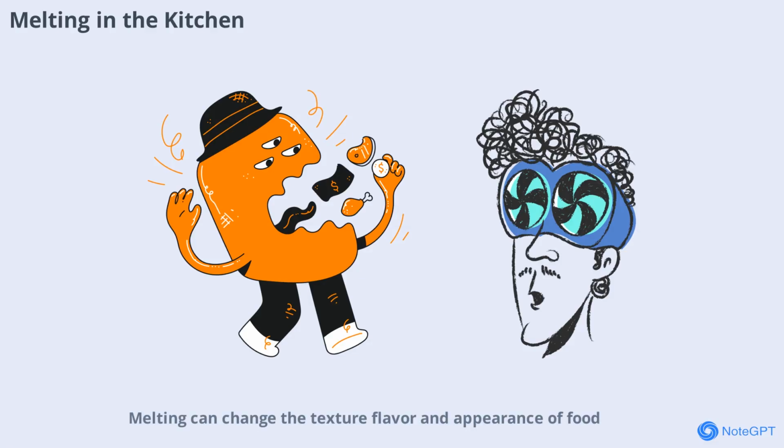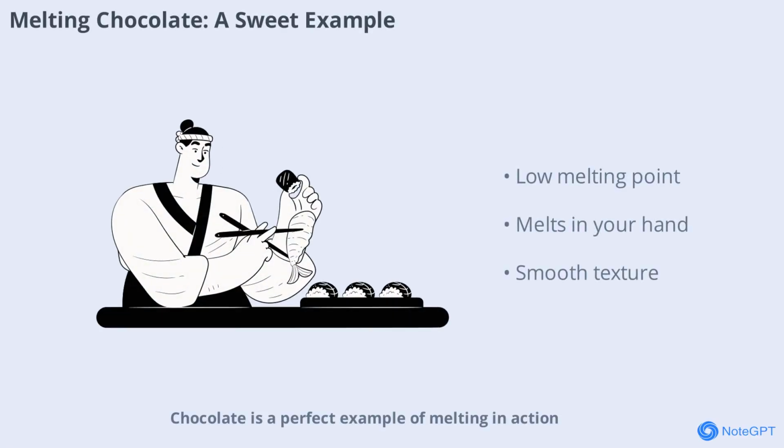Melting can change the texture, flavor, and appearance of food, making it a crucial part of culinary arts. Chocolate is a perfect example of melting in action. When you hold a piece of chocolate, the heat from your hand causes it to melt. This is because chocolate has a relatively low melting point, just below body temperature. That's why it melts so smoothly in your mouth, creating a rich and creamy texture that we all love.